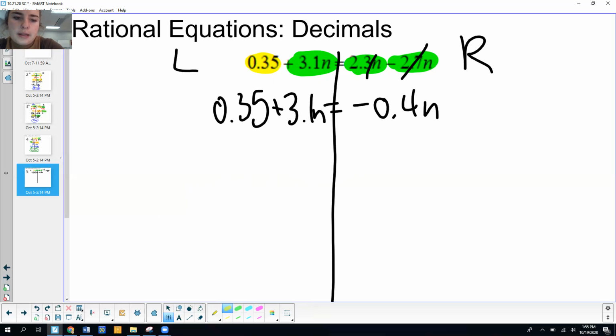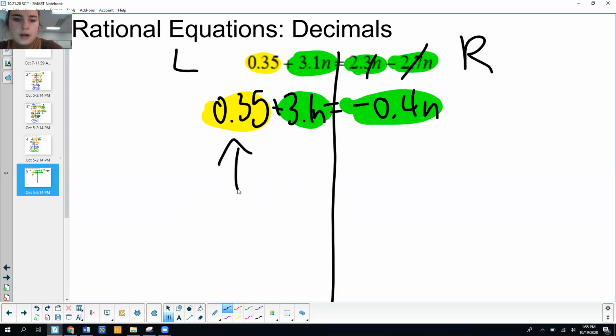I'm going to go ahead and highlight my constant, and then I'm going to highlight my variable terms because I've got 2 of those bad boys. All right, so I've got all of my constants on one side of the equal sign, where I need to move all of my variable terms to the right so I can get them on opposite sides of the equal sign. So I'm going to go ahead and move 3.1n by subtracting it from both sides.